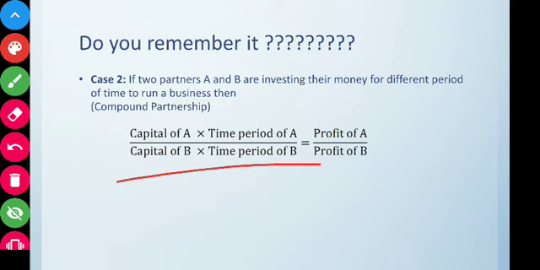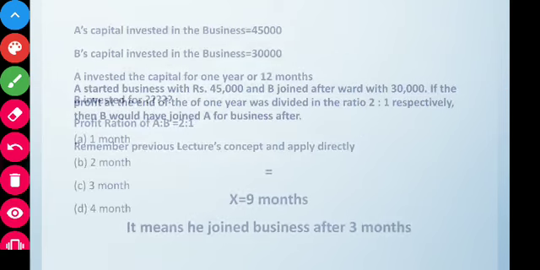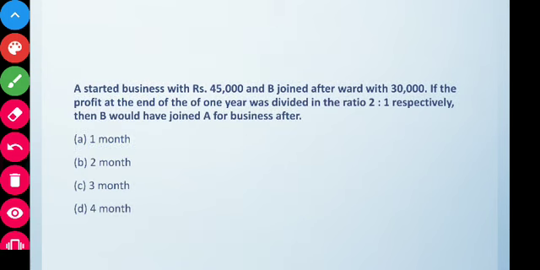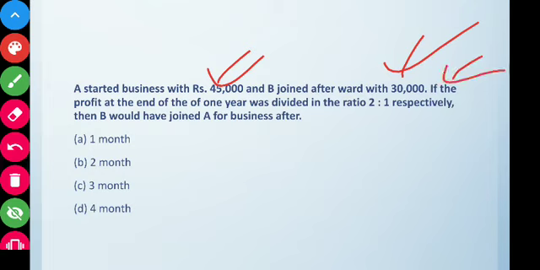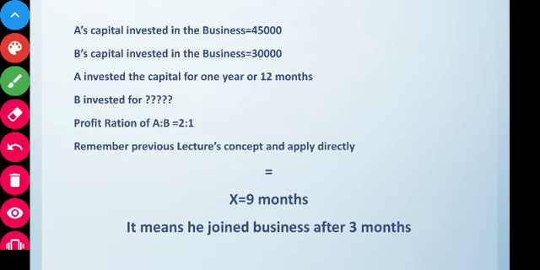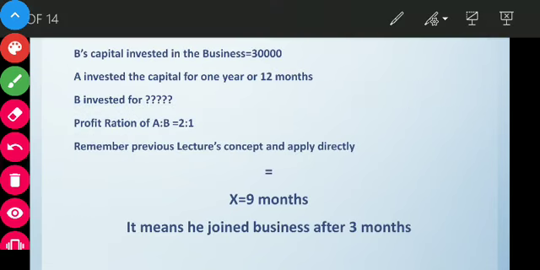See, in this question, we know that the capital of A is given. Here 45,000, capital of B is given. A has started business initially from the start of the year. So for A, the total time period will be 1 year or 12 months. Okay, the time period for A will be 12 months. That is T for A is known. But for B, it's not known. So we can assume that time period for B to be X. The same is written here.